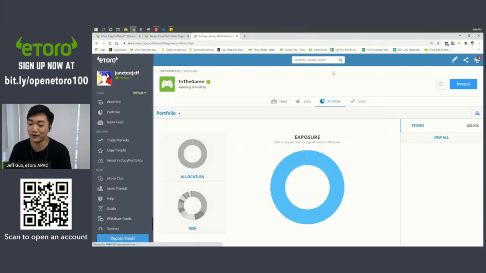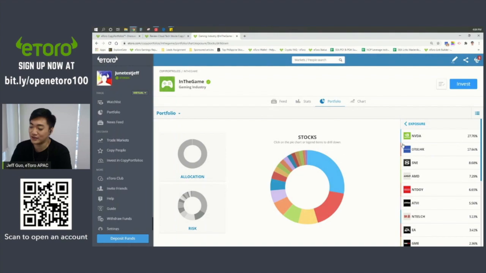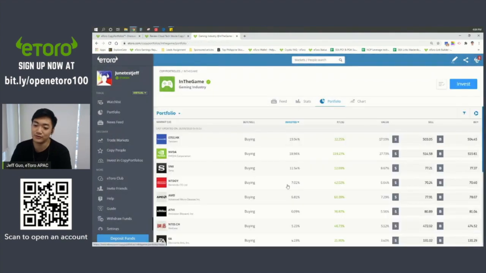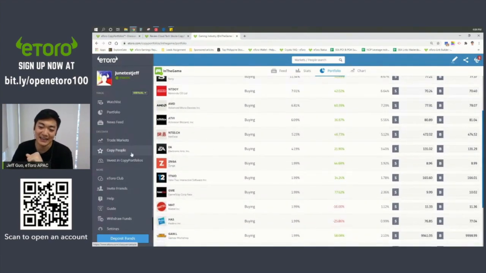Right? So you'll see in the portfolio, 100% stock siya, and we'll just click view all. So you'll see all of the things na invested siya. For example, NVIDIA makes the video cards. Gamers will know this. Nintendo, as I mentioned, Sony makes the PS4, right? AMD makes the chips. Activision Blizzard, so yung Dota, right? So Dota, si Blizzard yung publisher niya. EA, yung mga FIFA, 2K, NBA 2K15, Take-Two makes GTA, right?